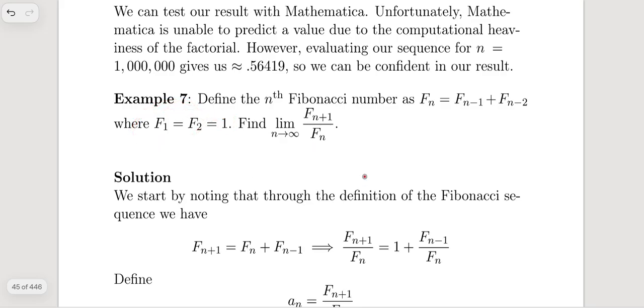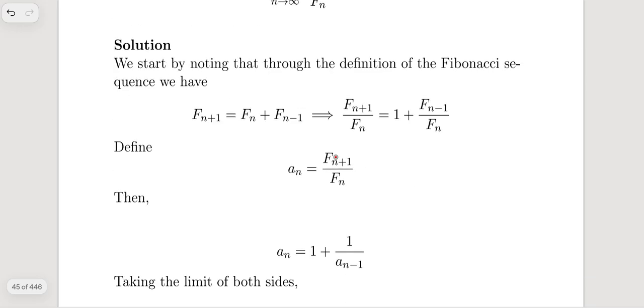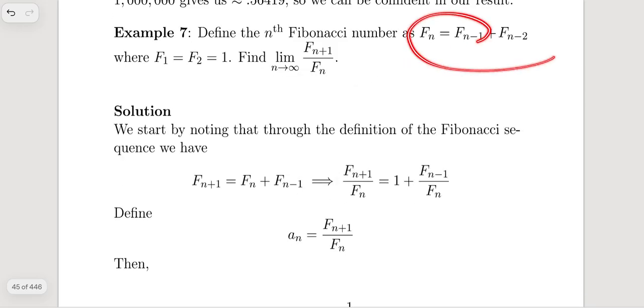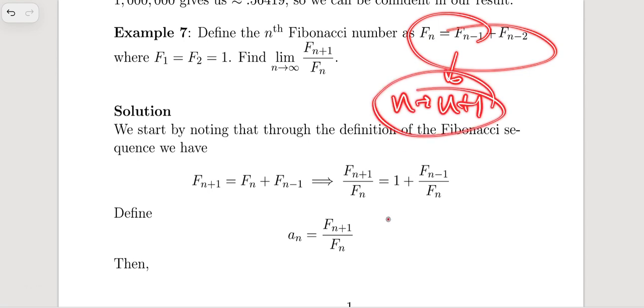So you can understand the Fibonacci sequence. And here we have the limit as n tends to infinity of f sub n plus 1 over f sub n. Okay, so basically, in this equation, when you replace n with n plus 1, your f sub n plus 1 is gonna be